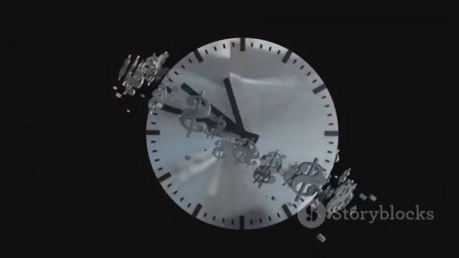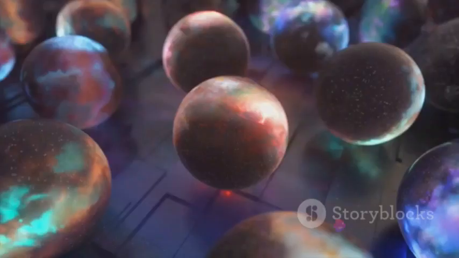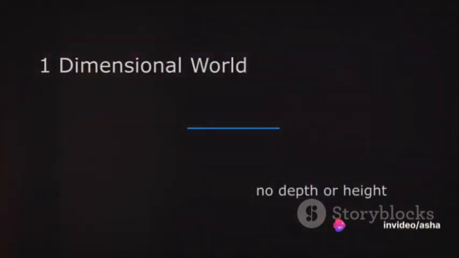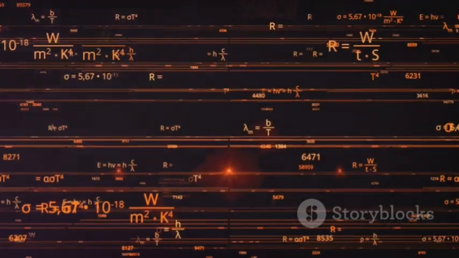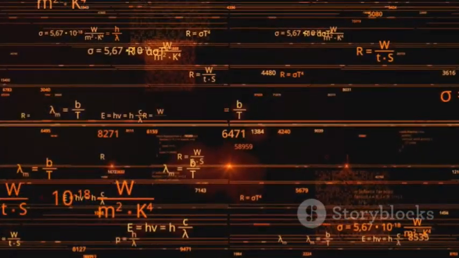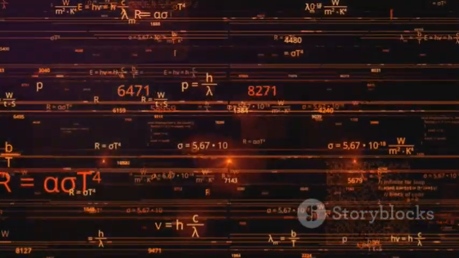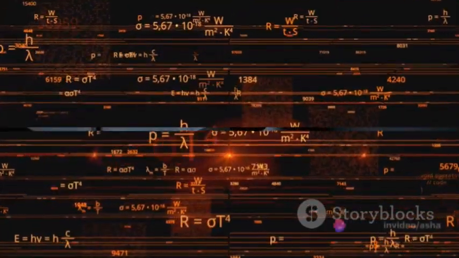Now imagine if the universe operated in a different number of dimensions, say 5 instead of 3. What would that look like? Well, it's tough to visualize since we're so used to living in a 3-dimensional world. But scientists and mathematicians often explore such possibilities to understand the universe better.